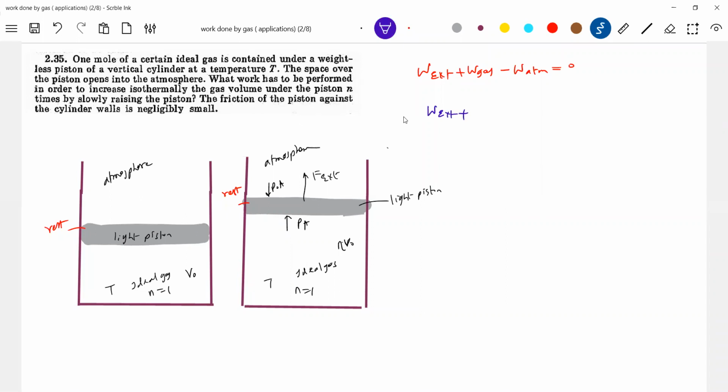Let's keep it here. Work done by the gas: what to write? Integral of P dV. Volume of gas changes from V0 to eta V0. Work done by atmosphere: what is the atmospheric pressure force? P naught A. It's a constant. And the change in volume. Let me write it here, it'll be easy for you: V0 to eta V0.